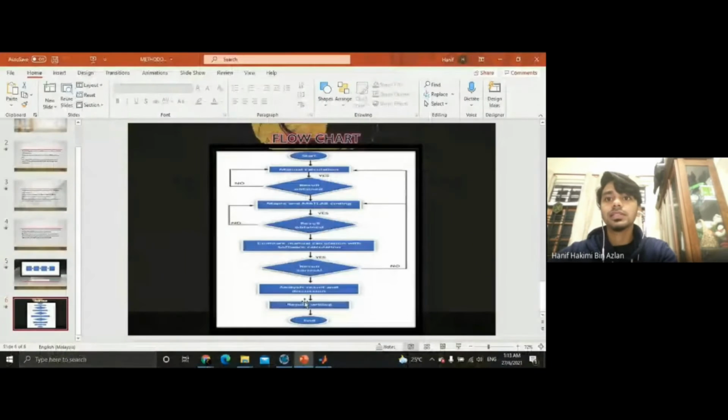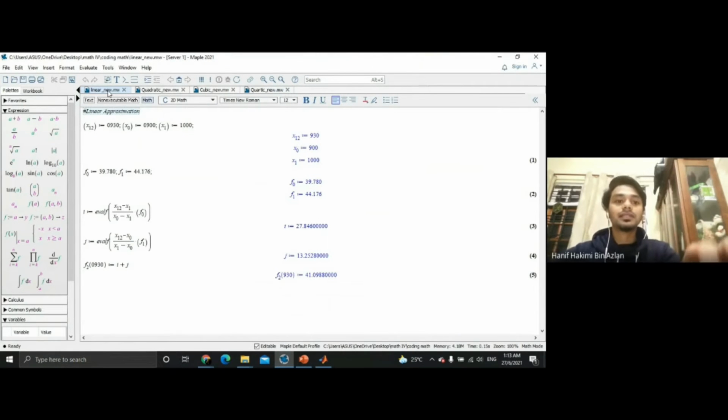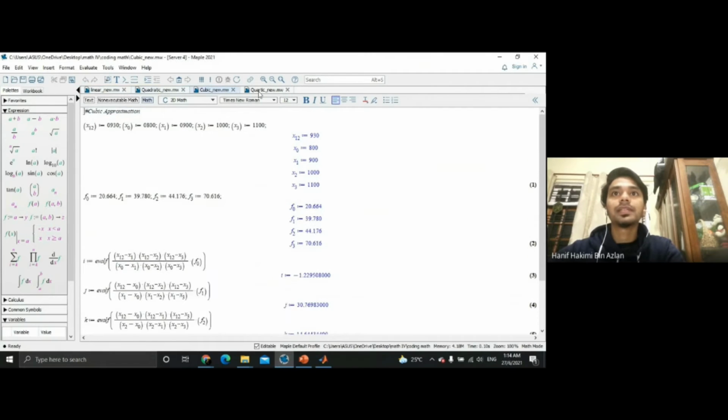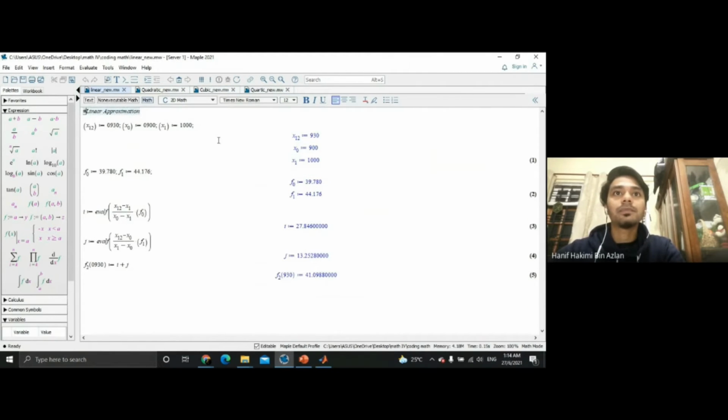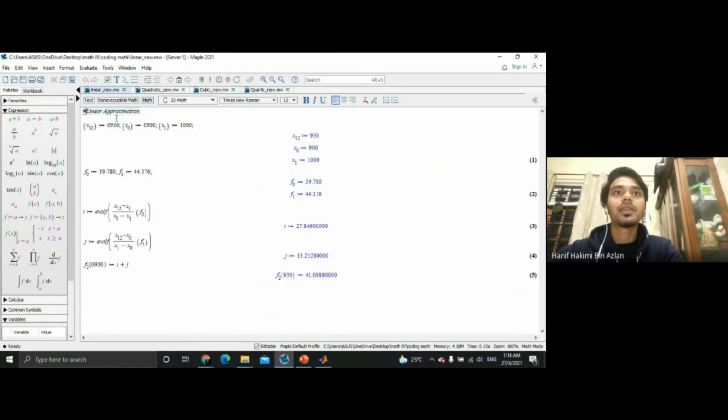Now for the methodology, that is for the Maple coding and MATLAB coding. Lagrange interpolation has linear, quadratic, cubic, and quartic. For the linear, we pick 2 data, for the quadratic 3 data, for the cubic 4 data, for the quartic 5 data. For the linear, the value that we have to solve is the power at 9:30 hour, so we pick the data at 9 and 10 hours.